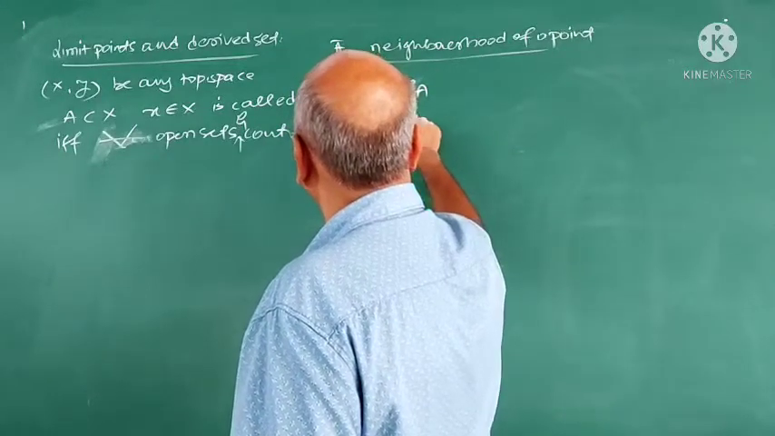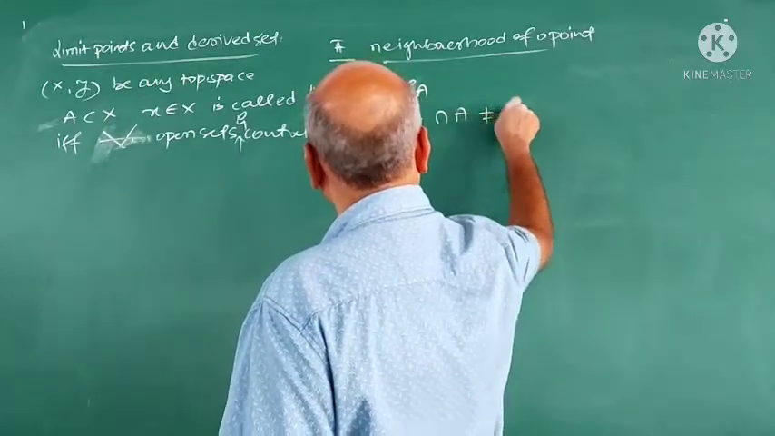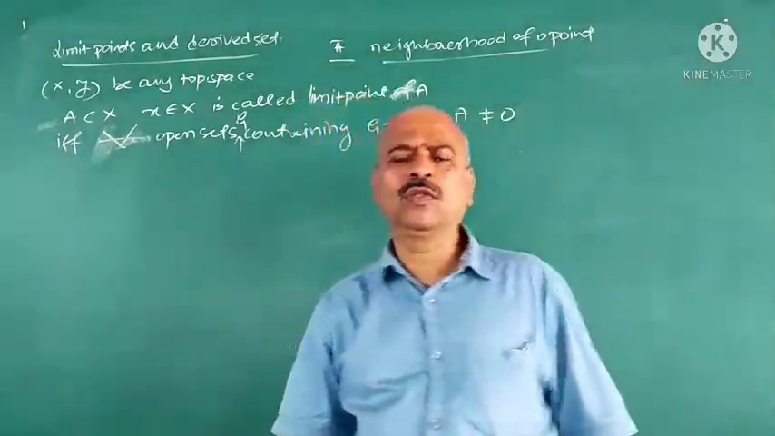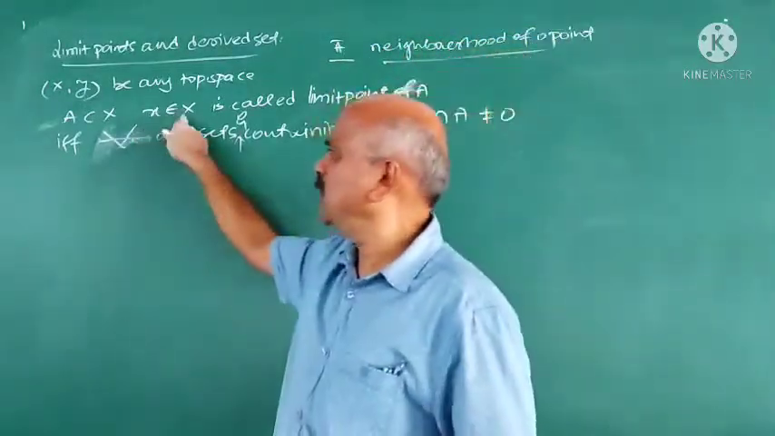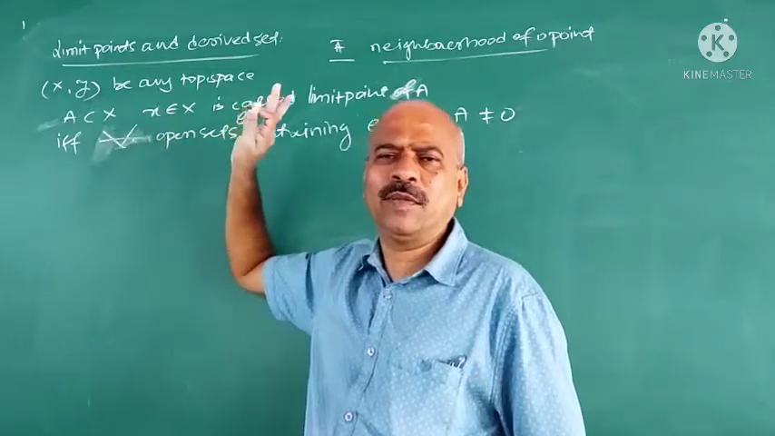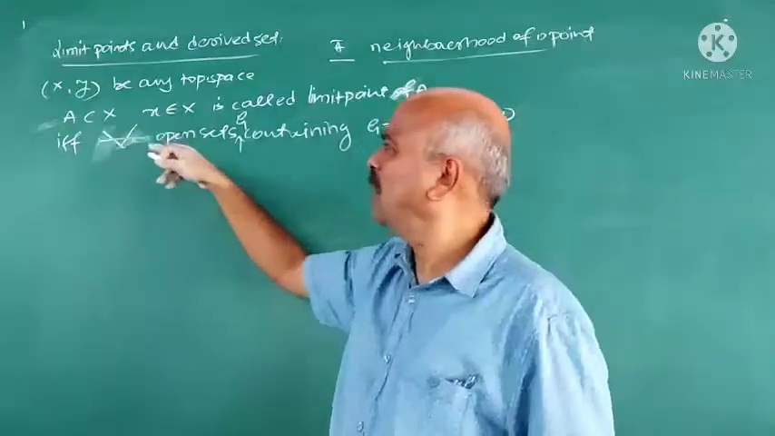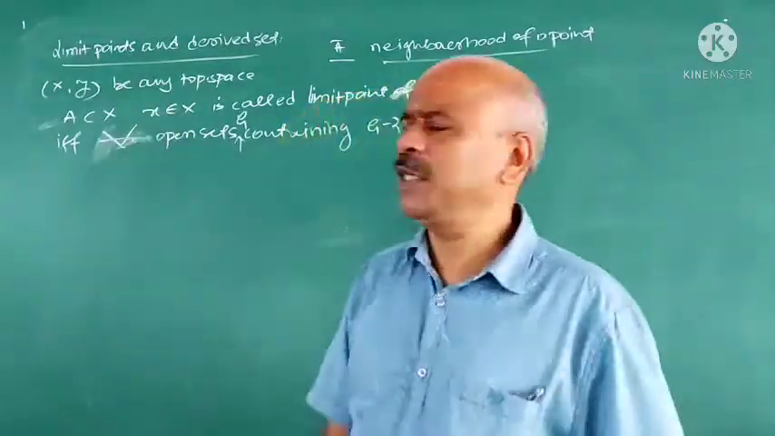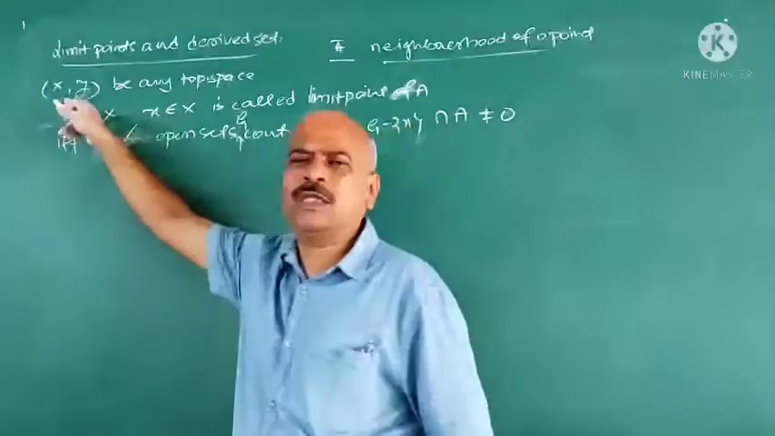G minus {x} intersection A should not be φ. Understand the definition? A point x belongs to X, because a limit point may or may not belong to the set. A limit point may not belong to the set also. First of all, (X, τ) is a topological space, A is a subset of X, and the point x belongs to X, not A.